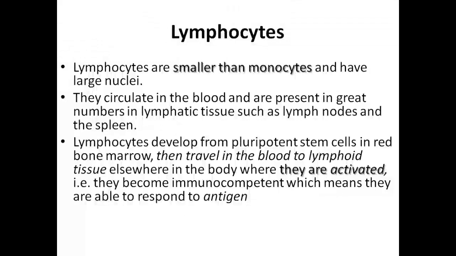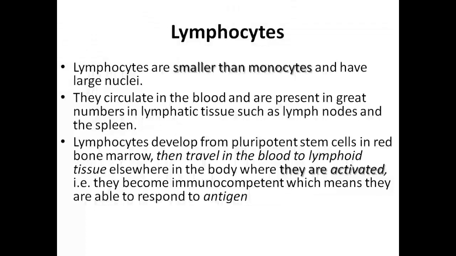So for the case of lymphocytes, as another type of leukocyte, lymphocytes are smaller than monocytes. Monocytes are large in number, but lymphocytes are small, though they have large nuclei. They are nucleated, not polynucleated. They circulate in the blood and are present in great number in lymphatic tissues such as the lymph nodes and the spleen. The lymphocytes develop from pluripotent stem cells in the red bone marrow, then travel in the blood to lymphoid tissue elsewhere in the body where they are activated. They become immunocompetent, which means they are able to respond.